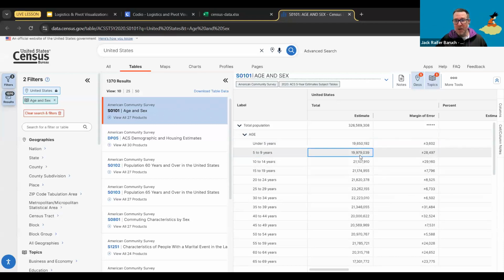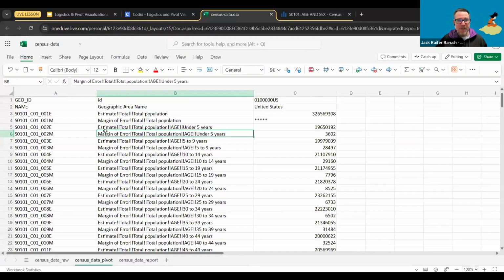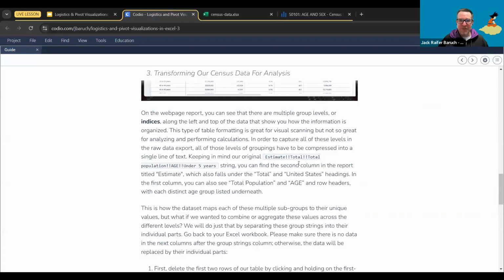Same thing for the next one. So here, this one, for example, is the margin of error. This one's the estimate for under 5 years of age. So we need to start splitting this up in a way that we can understand it better, that we can actually play with it and do our analysis with.